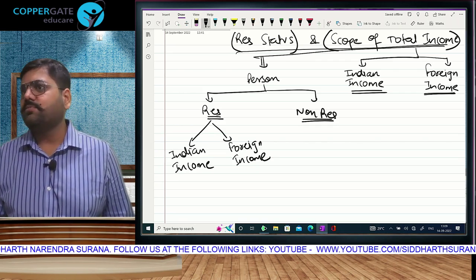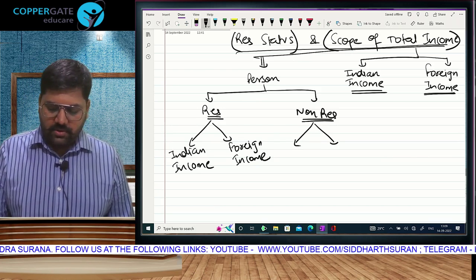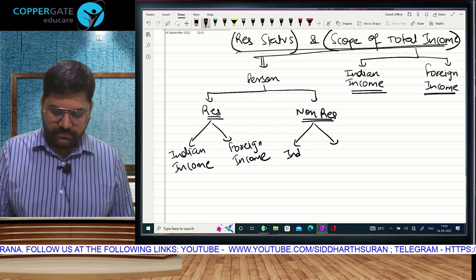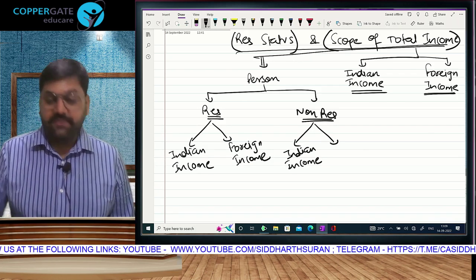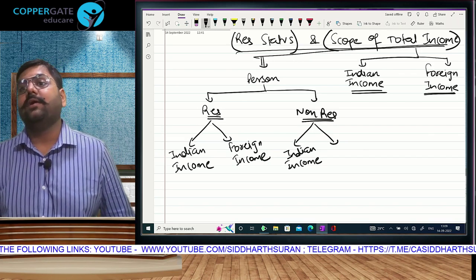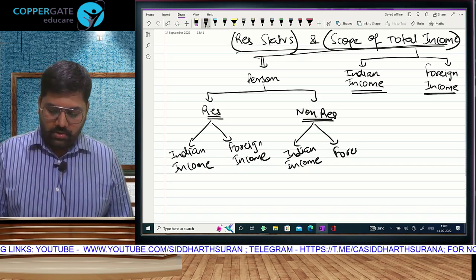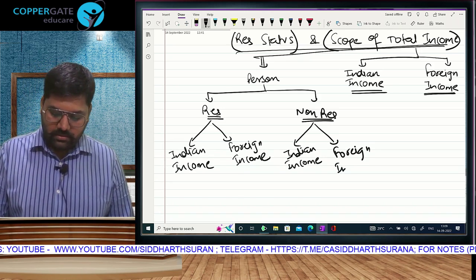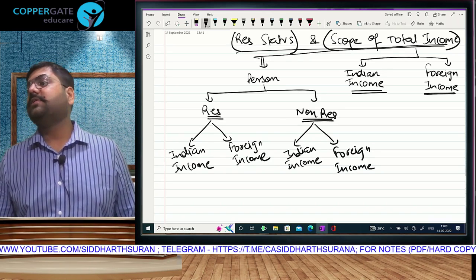Resident's foreign income, do you understand? Likewise, can a non-resident also have Indian income? If any tournament is taking place in India, IPL, they are coming and earning here. And non-resident's foreign income. These will be the four possibilities.